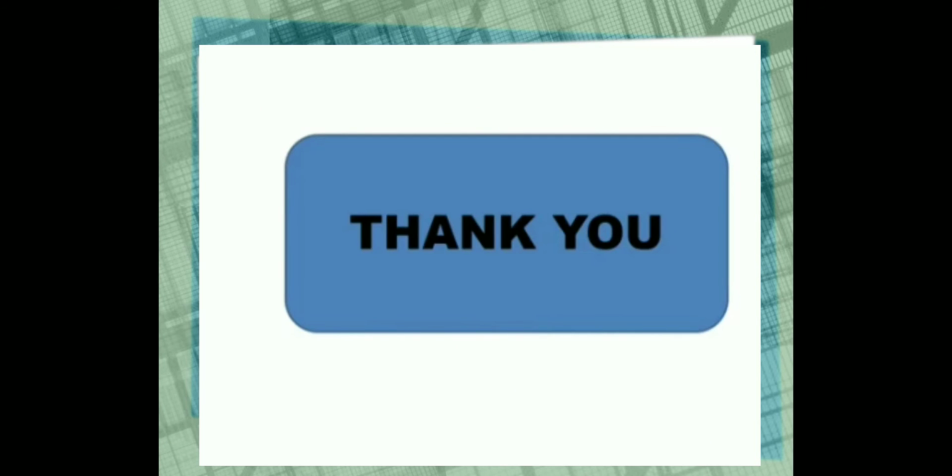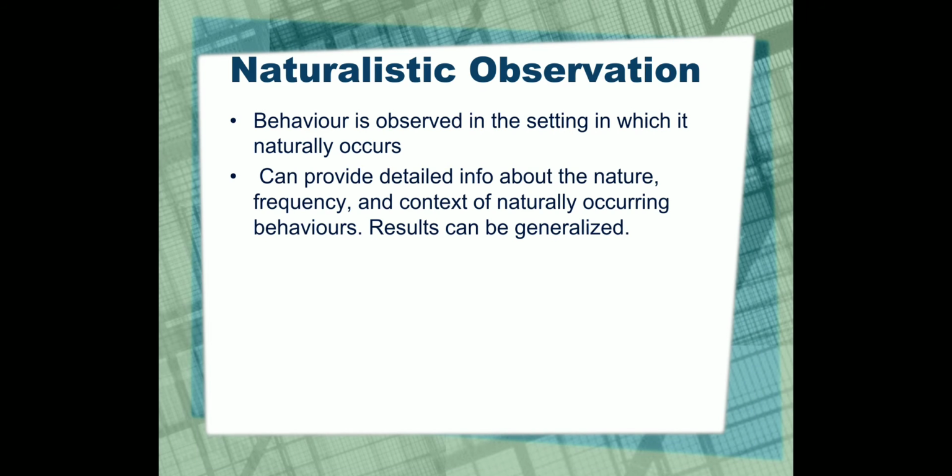So students, to understand this, let us understand the different types of observation one by one. What you have understood till now is that we first select the area, we select the sample on which we have to do the observation, then we record the selected behavior, and then we analyze the behavior. Now first is naturalistic observation.